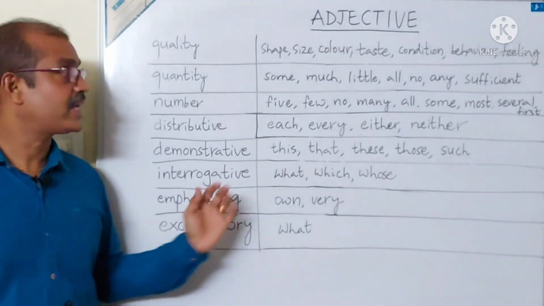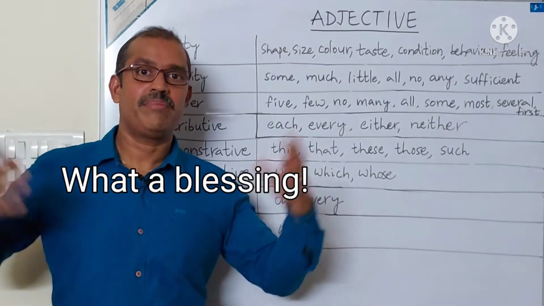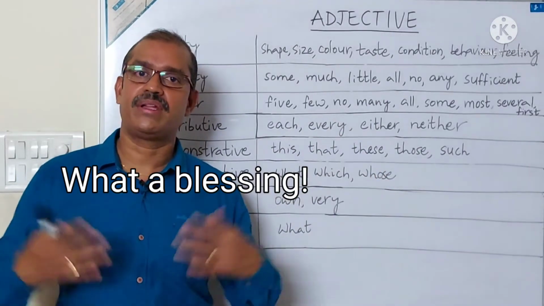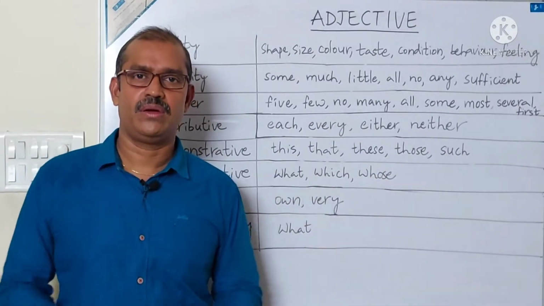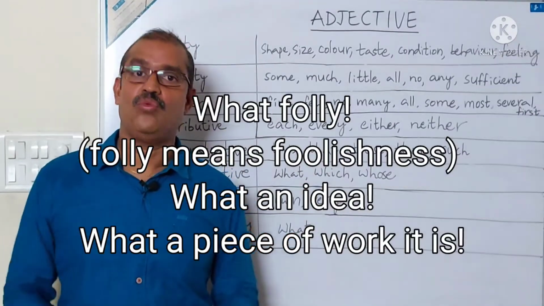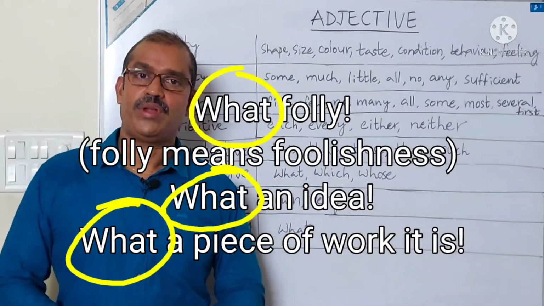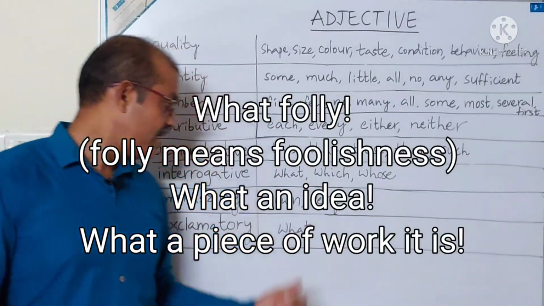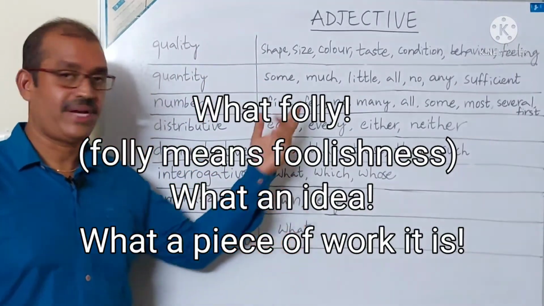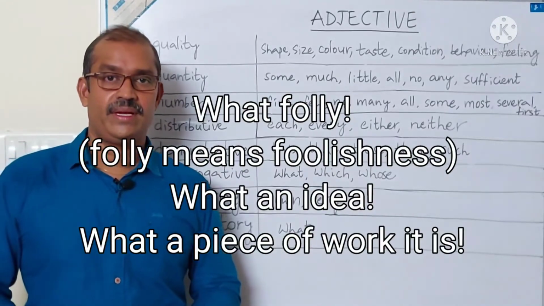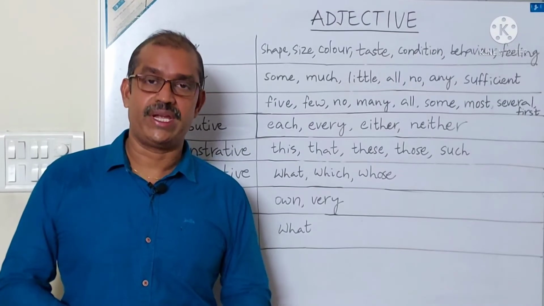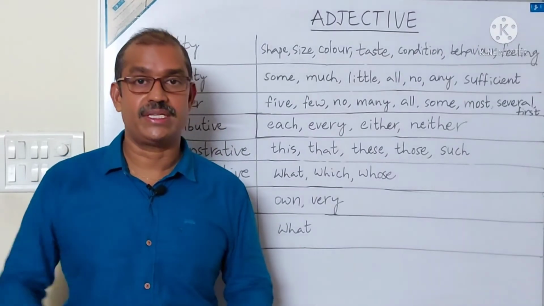Let us see the last one, exclamatory adjectives. What a blessing. Here it shows exclamation, a strong and sudden feeling. What a blessing. What folly. What an idea. What a piece of work it is. Like that we can use what as an exclamatory adjective. Friends, there are some more important things regarding adjectives. We will discuss them later.